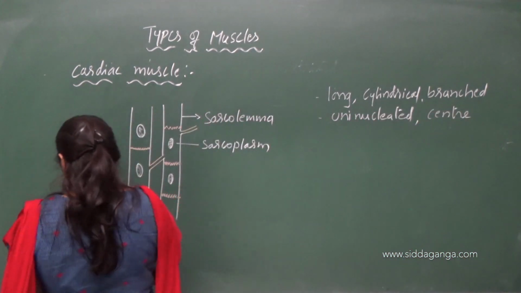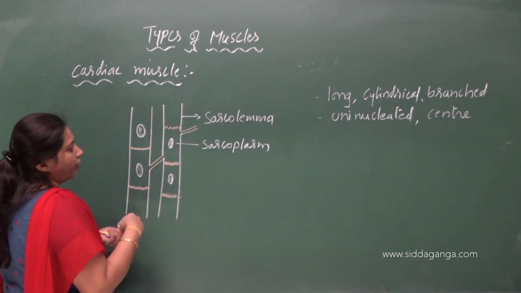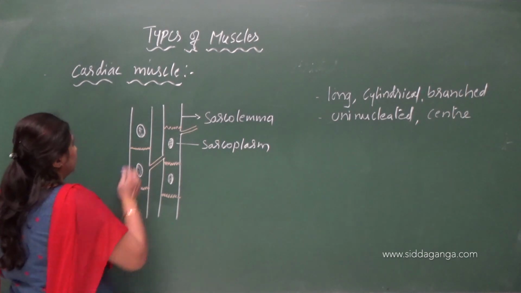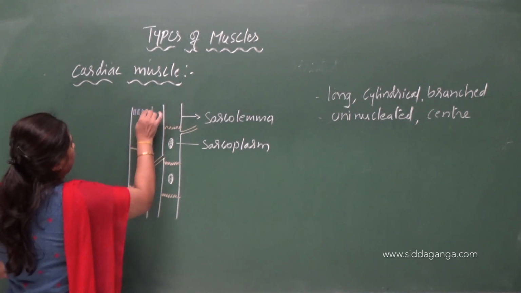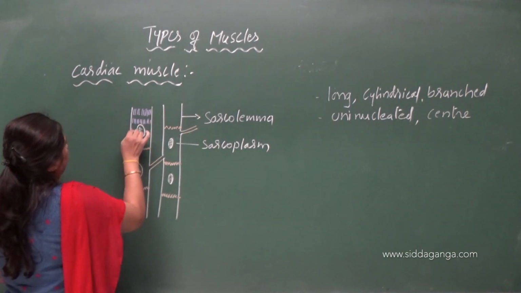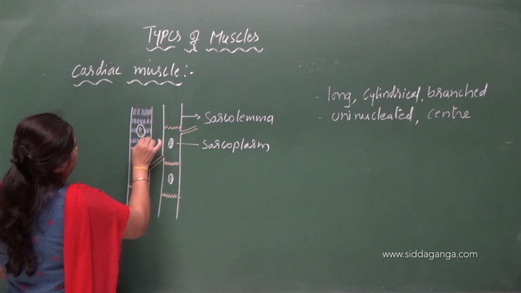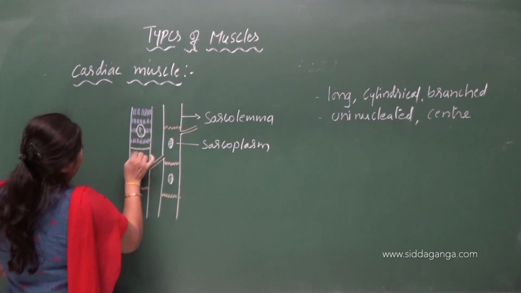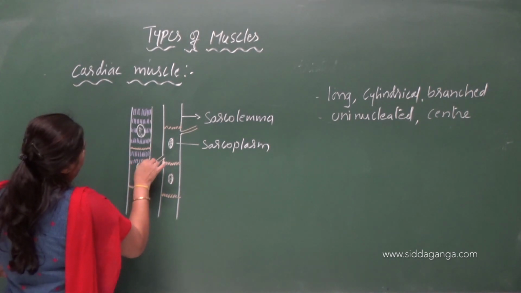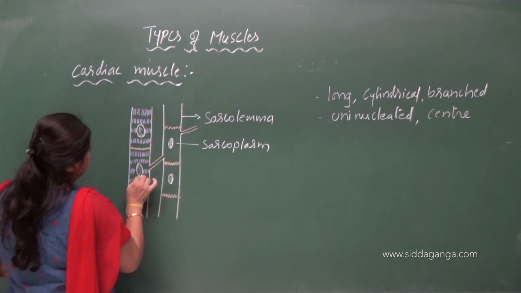And sarcoplasm here contains myofibrils. Here also we can see the presence of dark and light bands. So striations are present here also.